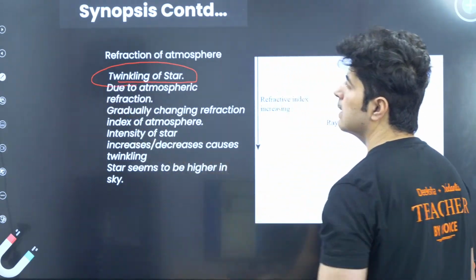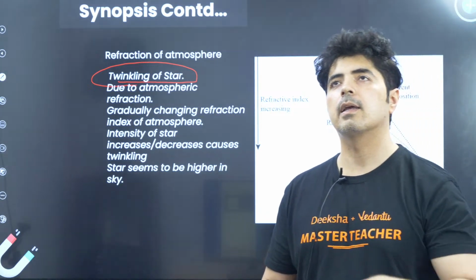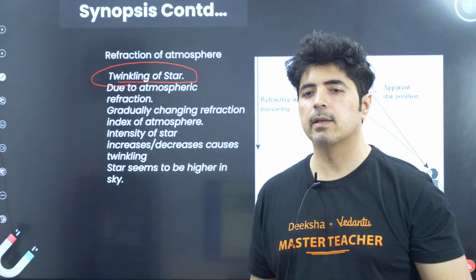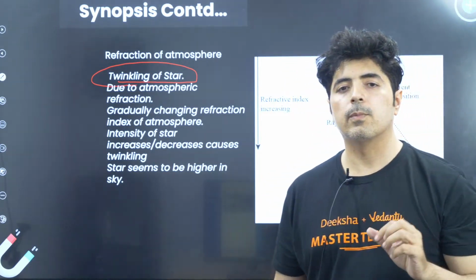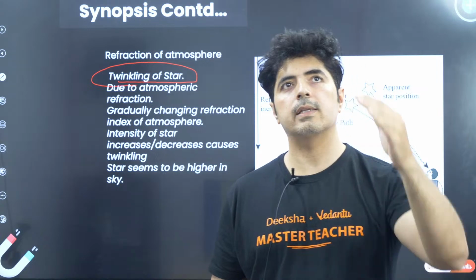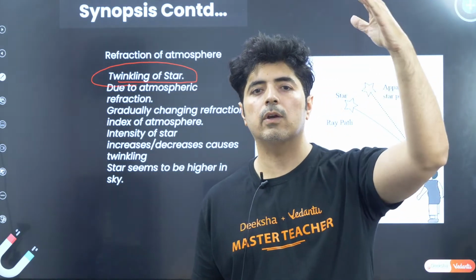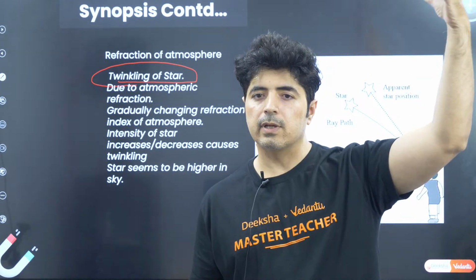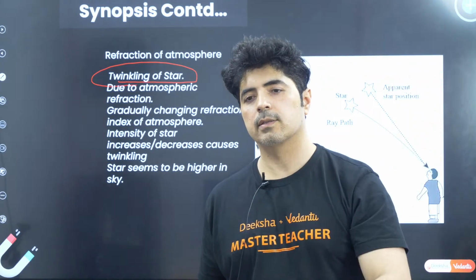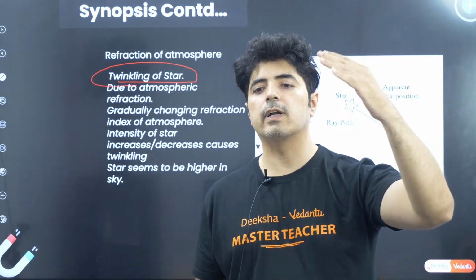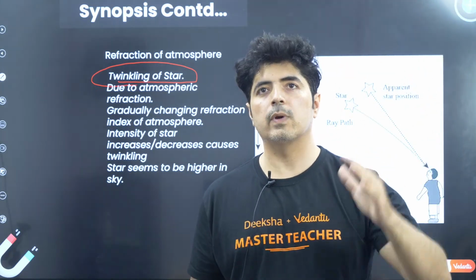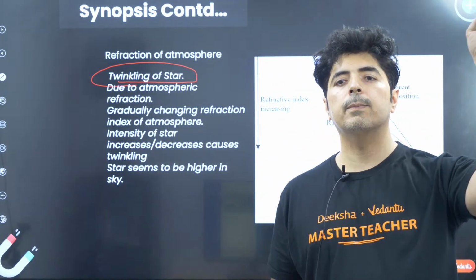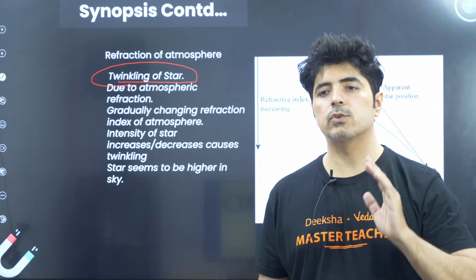The question is, why does a star twinkle? If you look at night, you see stars twinkle continuously. What is the reason behind that? The reason is Earth's atmosphere. Earth's atmosphere has different layers, because the density of the atmosphere becomes more and more dense as we come near to the Earth. So the refractive index of the atmosphere continuously changes. When the light comes from a star, it goes through multiple refractions and finally reaches our eye.